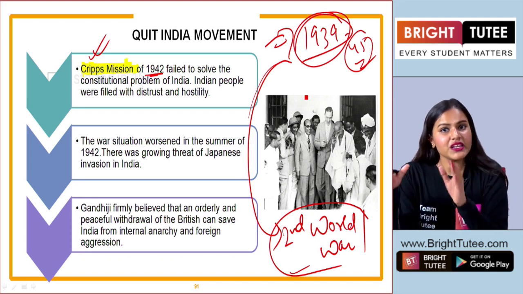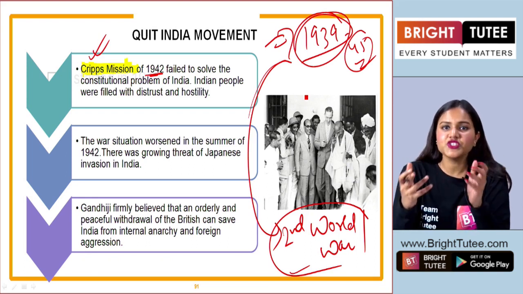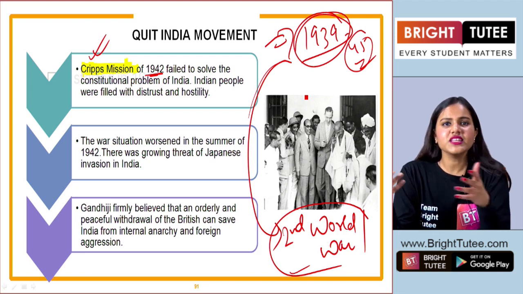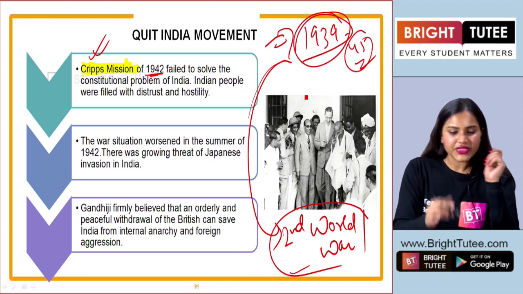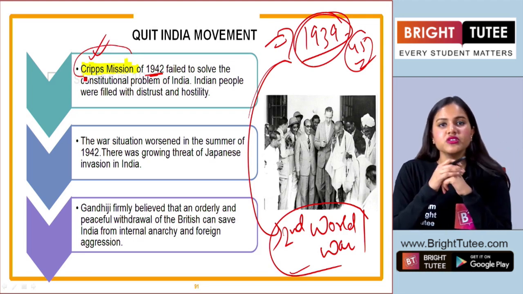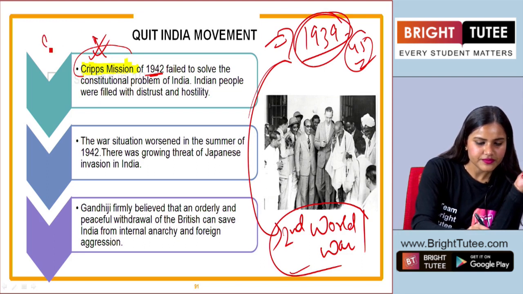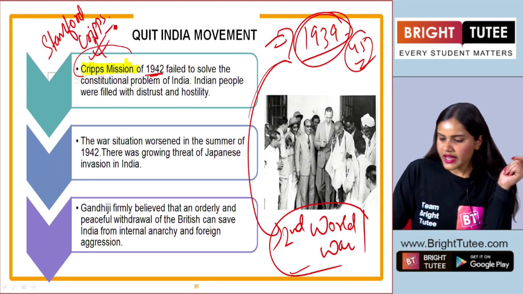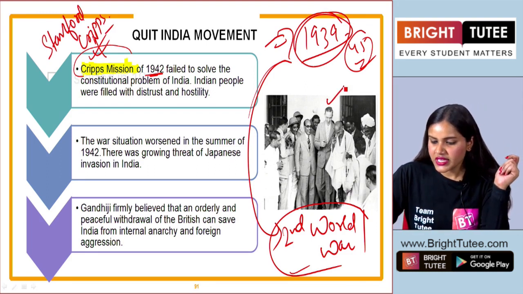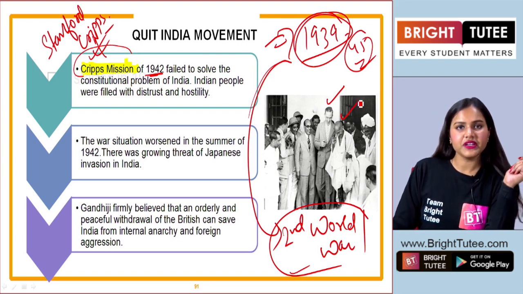Now Britain needed Indian cooperation because they were being pressured by their allies such as the USA and the other countries. That is why the Cripps mission was sent to India under the leadership of Stafford Cripps. Okay students? As you can see in the image, he is Stafford Cripps and Mahatma Gandhi. They met here in India.